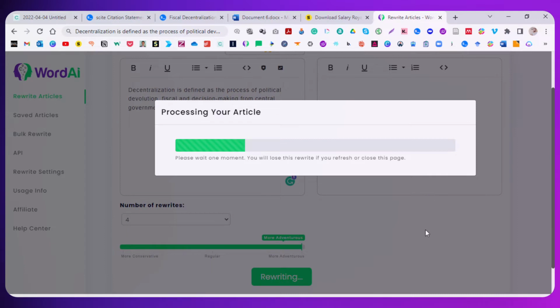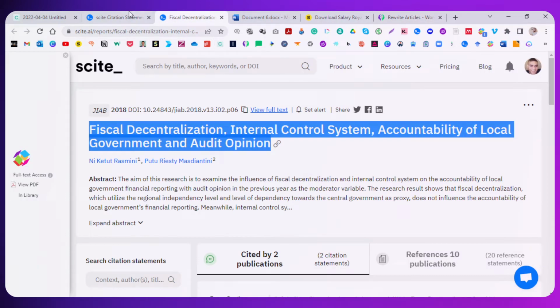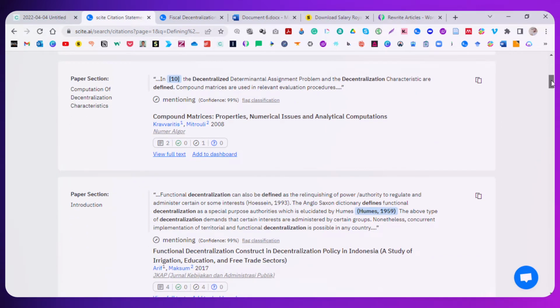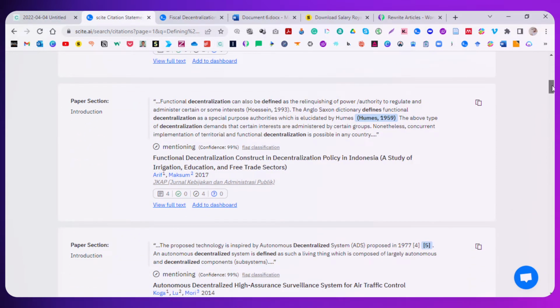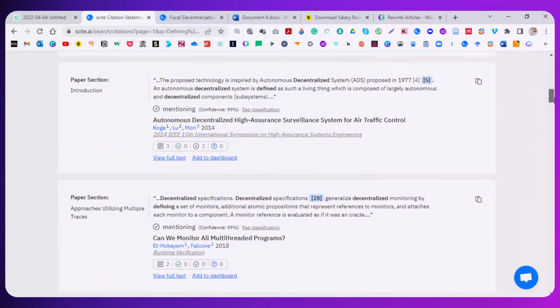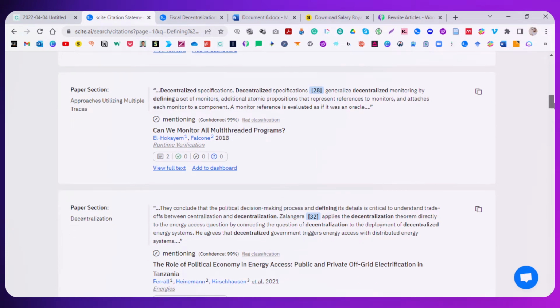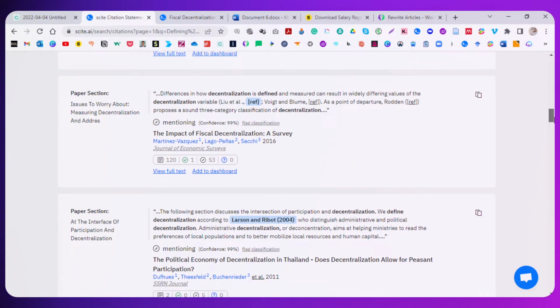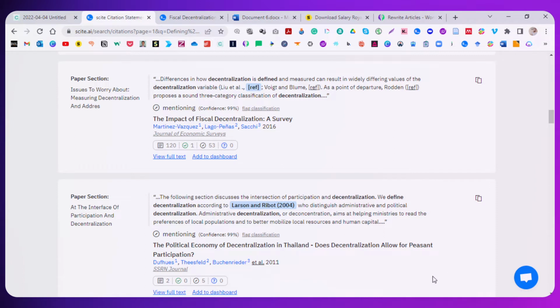And while we give that a minute, let's see if there's any more documents that really seem to fit that description. Decentralization, differential. Let's see. Functional decentralization can also be defined as the relinquishing of power, authority to regulate and administer certain interests. Okay. Decentralization by monitoring, defining monitors. Okay, differences in how decentralization is defined. Okay, so we are finding some really good stuff.